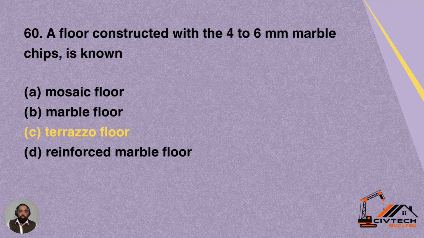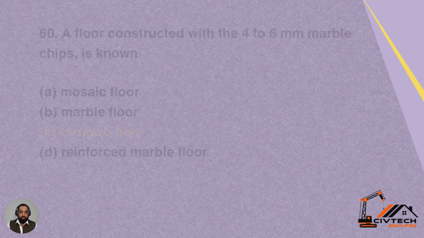Question 60. A floor constructed with 4 to 6 mm thick marble chips is known as. Option A, mosaic floor. B, marble floor. C, terrazzo floor. D, reinforced marble floor. So the chips' thickness or diameter is 4 to 6 mm, so that is terrazzo floor. Option C is correct for this question.